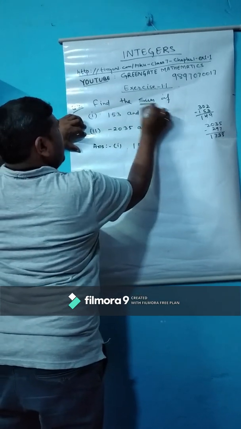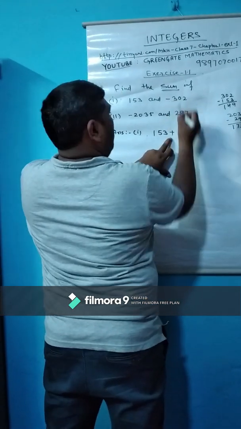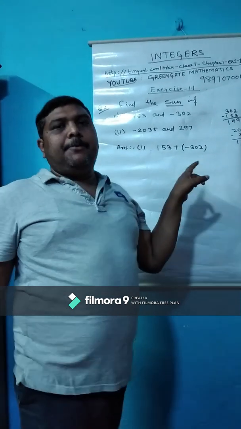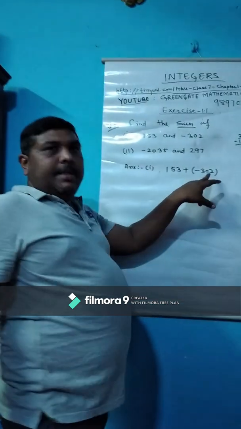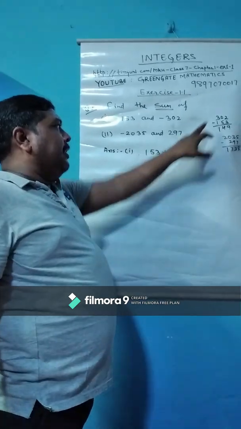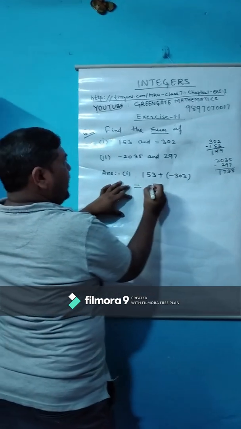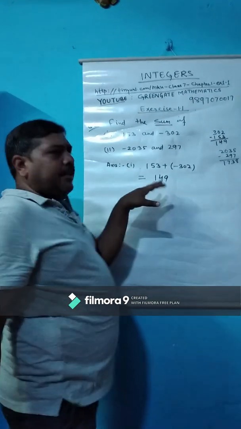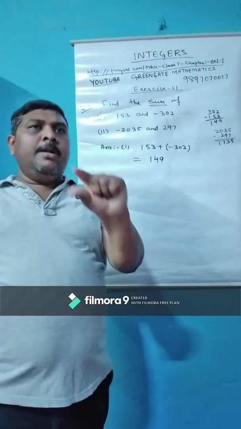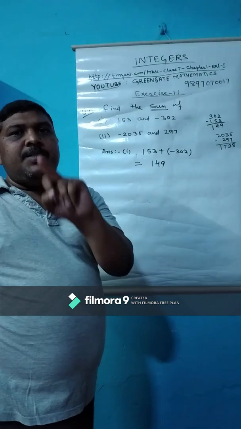We have to do the sum, so this is the symbol of sum, and then we add 302. The basic concept to understand is, if one is positive and the other is negative, then we have to find the difference. Look at the board, this is the difference of both, which is 149. Now we will discuss its sign, whether it will be positive or negative. But what is the rule? Children, which integer is greater?